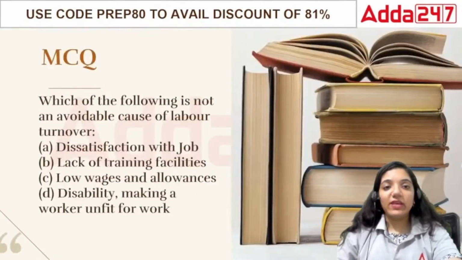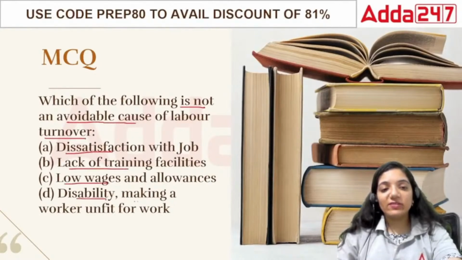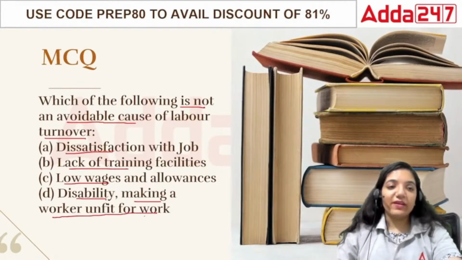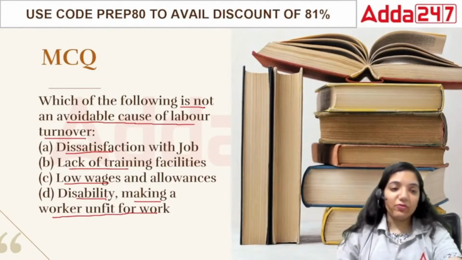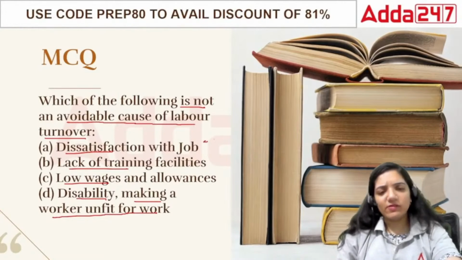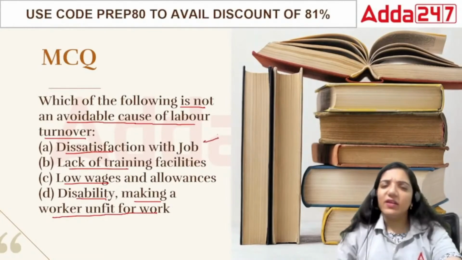Which of the following is not an avoidable cause of labor turnover? Dissatisfaction with the job, lack of training facilities, low wages and allowances, or disability making a worker unfit for work. So what would be the correct answer? If I'm looking at labor turnover, dissatisfaction with a job is an avoidable cause.